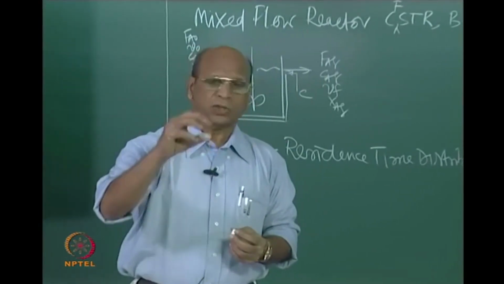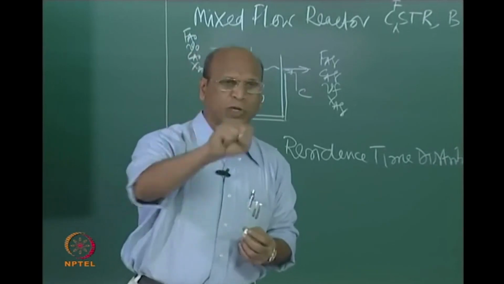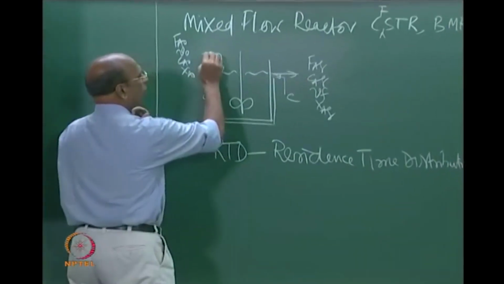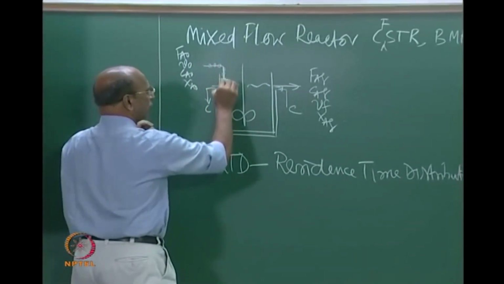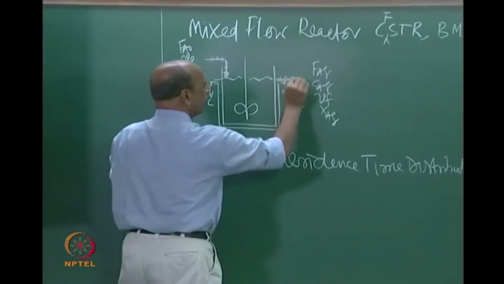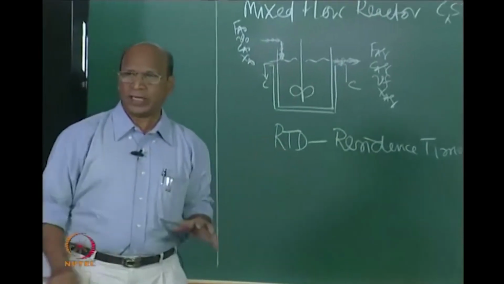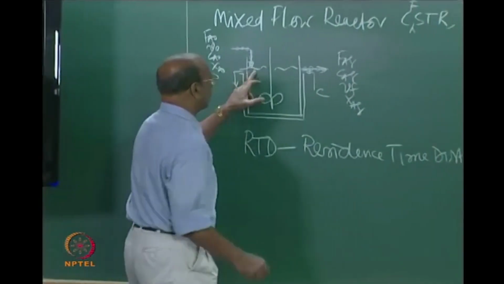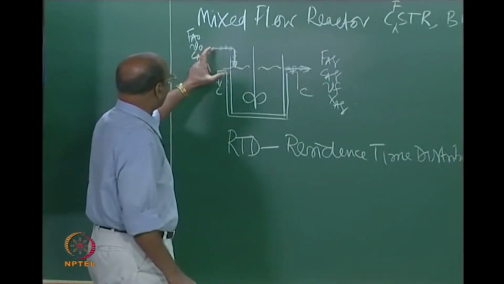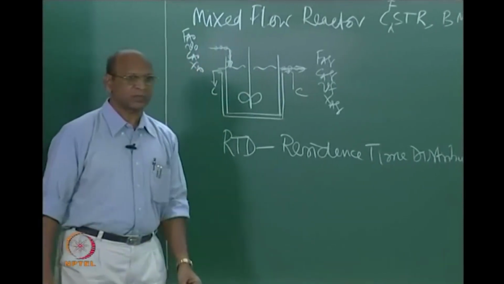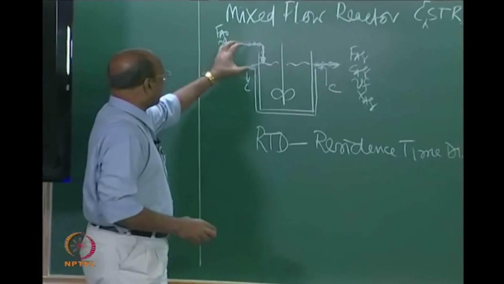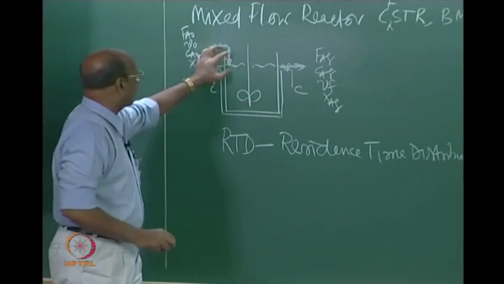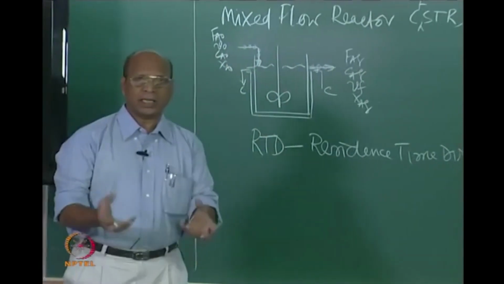So now let us imagine that these molecules are grouped together in some packets of molecules, and it is a continuous reactor. I am imagining that these packets are continuously entering and continuously leaving, just for the sake of imagination. Afterwards we can also imagine molecules. Let us focus on some 100 molecules or 100 packets at time t equal to 0, with continuous feeding and continuous coming out. At one time I would like to find out what is happening to these 100 packets.